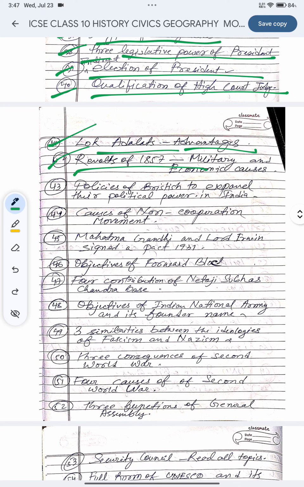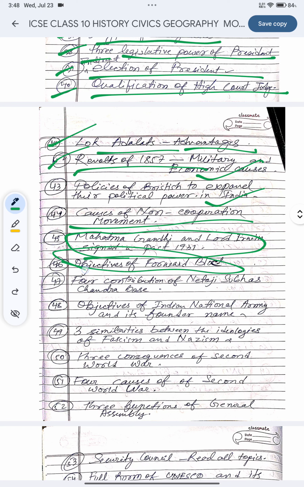Important: revolt of 1857, military and economic causes, very important. Policies of the British to expand their political power in India, important. Causes of the non-cooperation movement, important. Mahatma Gandhi and Lord Irwin signed a pact in 1931, that is also important. What is written in the pact and what is the importance of that pact, you have to study.